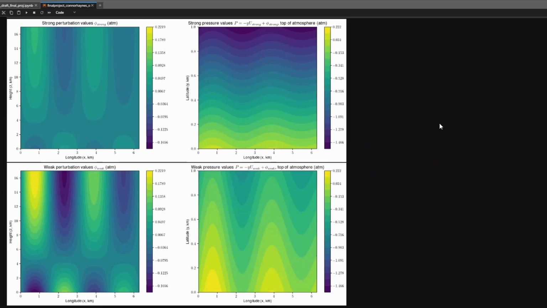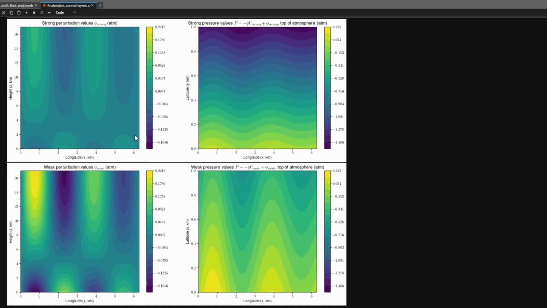the paper. So this is the figure for our method one, with the top half being the strong wind case and the bottom half being the weak wind case. The left shows the perturbation values, and the right shows the actual top of atmosphere pressure values. And this is the same format across all numerical method figures. So as you can see here, if I point to the perturbation at the top left, we can see that the magnitude across the figure is definitely weak, with the darkish green here being around 0.